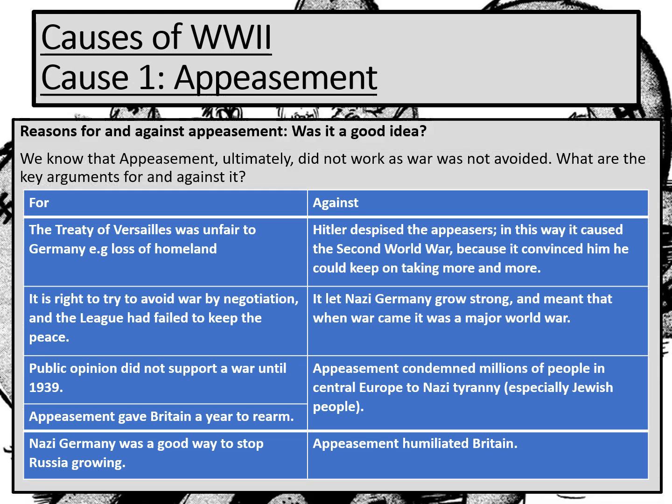Was appeasement a good idea? We're going to have a look at reasons for and against it. So we know that ultimately it did not work and war was not avoided. We go to war in September 1939. So what are the key arguments for and against it?